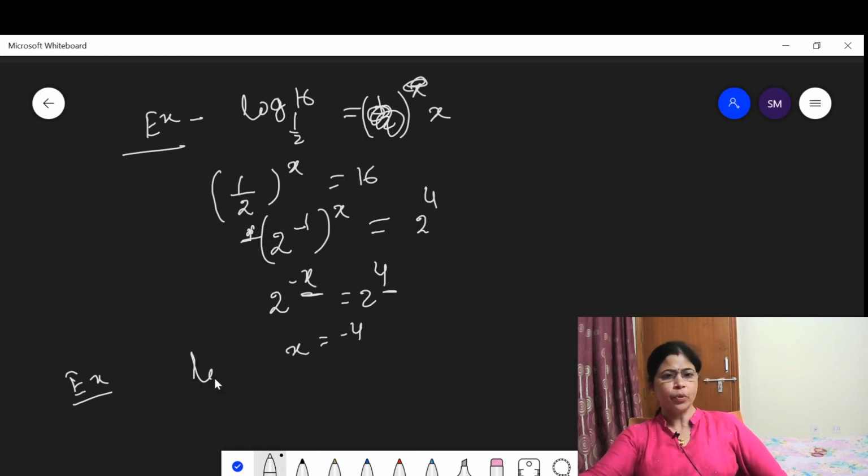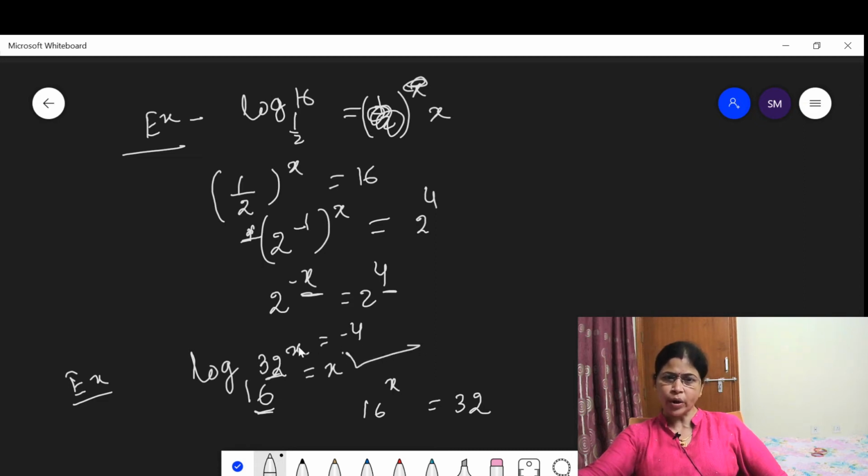Now here suppose the question is given log base 16 of 32 is equal to x. Now you have to find out the value of x. This can be written as 16 to the power x is equal to 32. Log base 16 of 32 is equal to x, which means 16 to the power x is equal to 32.